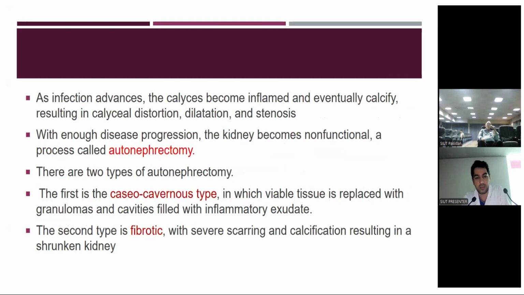As the infection advances, the calyces become inflamed and eventually distorted, resulting in calyceal distortion, dilatation, and stenosis. With enough disease progression, the kidney becomes non-functional, a process called autonephrectomy. There are two types of autonephrectomy. One is the caseo-cavernous type and the other one is the fibrotic. In the caseo-cavernous type, the viable tissue is totally replaced with granulomas and cavities are filled with inflammatory exudate. And in fibrotic autonephrectomy, severe scarring and calcification results in a shrunken small kidney.